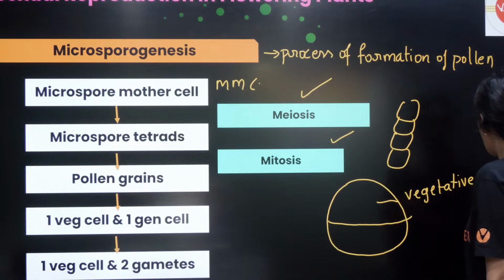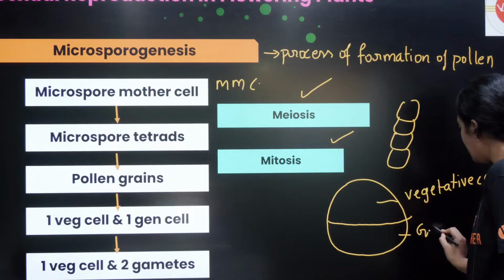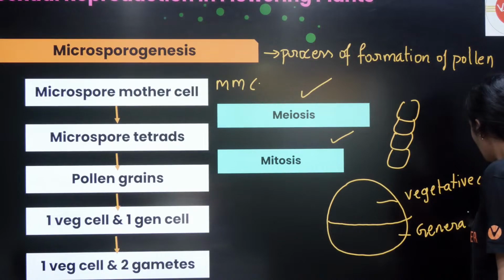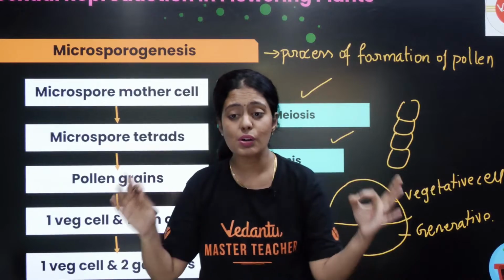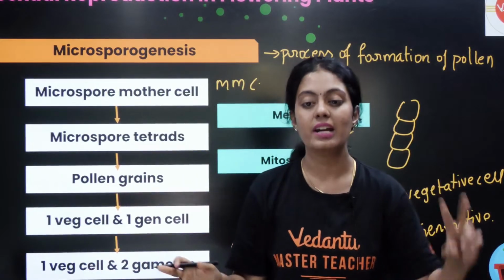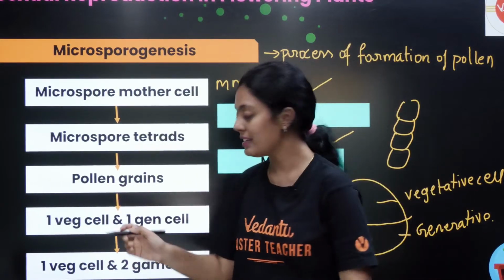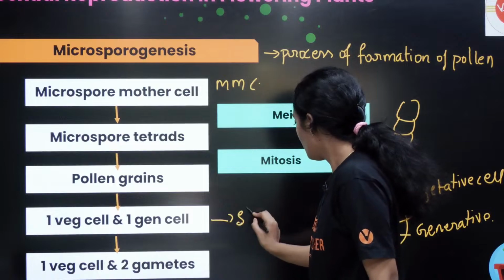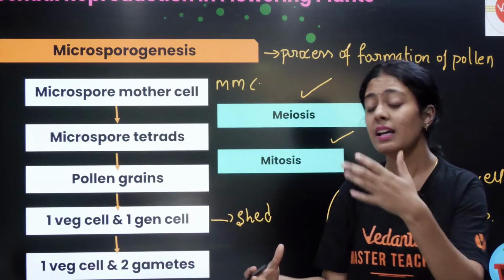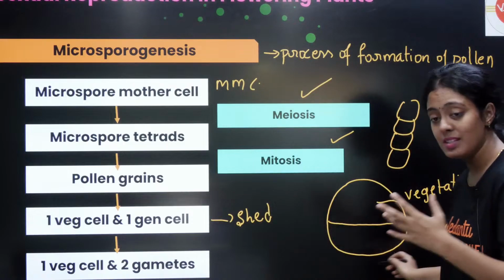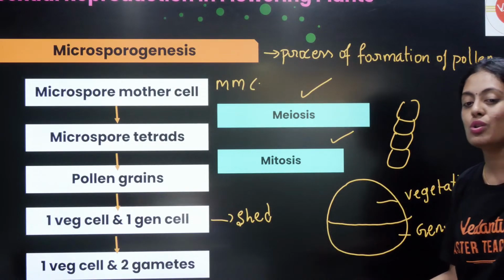Okay, and the other one is your generative cell. Okay, ரெண்டு cell இருக்கு பசங்களா. Usually, most of the time, the pollen is shed at 2 cell stage. இந்த stageலயே அது வந்து shed ஆகும். Okay, in few species, this one generative cell will now split into 2 gametes.